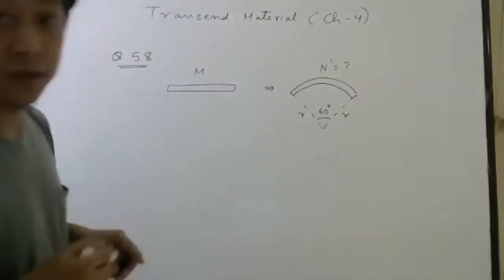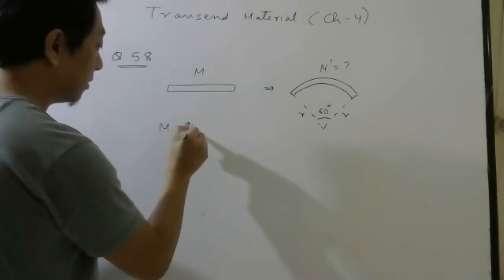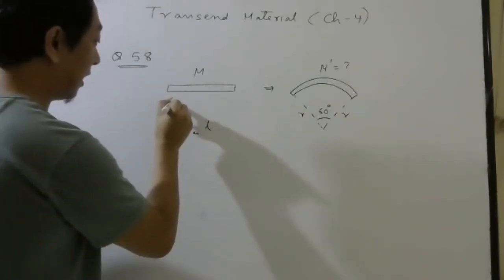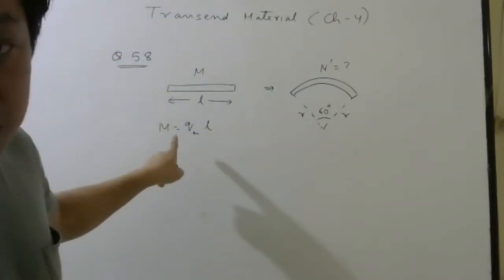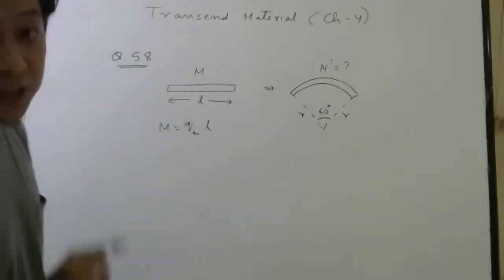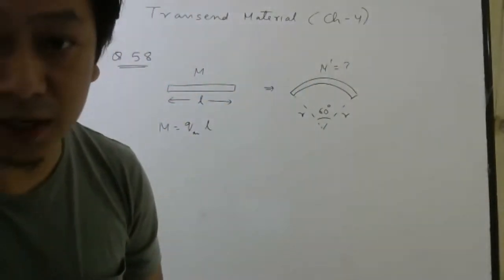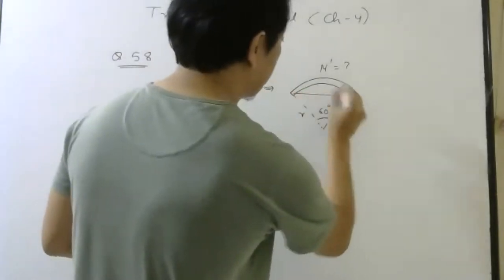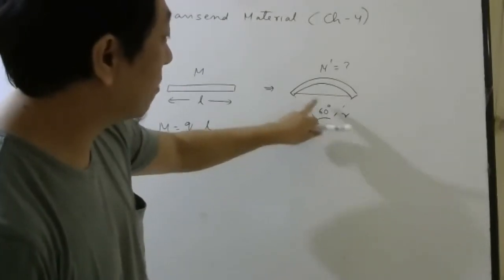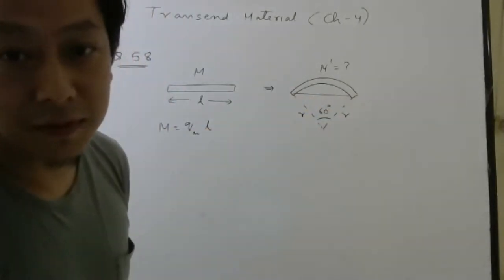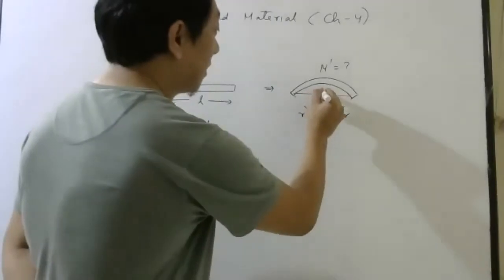Now, since it is a bar magnet, what is the formula for bar magnet magnetic moment? Magnetic charge into length. Initially this was your magnetic moment, M equals pole strength times L. For a bar magnet, please use this formula. This is called pole strength. Now, when you convert this into an arc, the distance between the north pole and the south pole will be this. If this is R, this is R, and this is 60 degree, what should be this distance? It will be an isosceles triangle, so it will also be R.